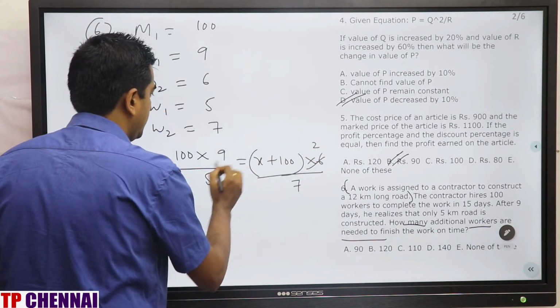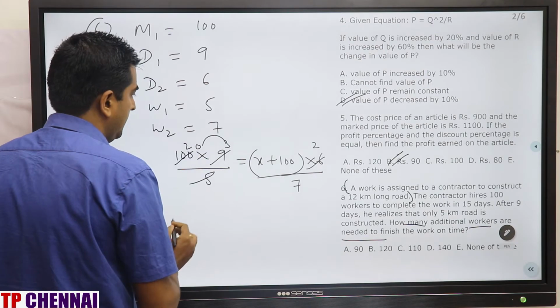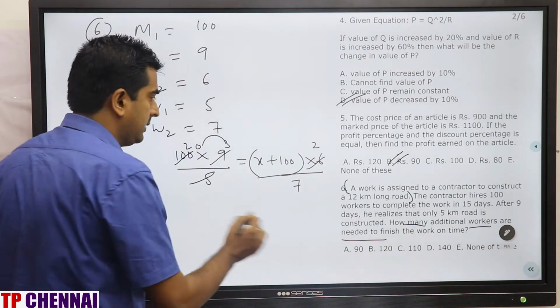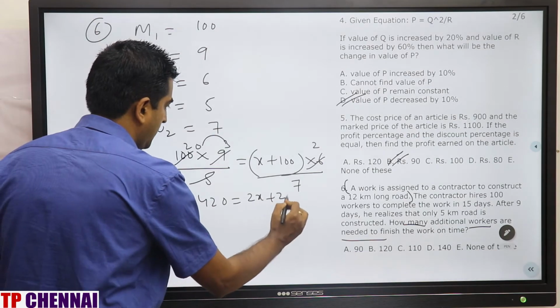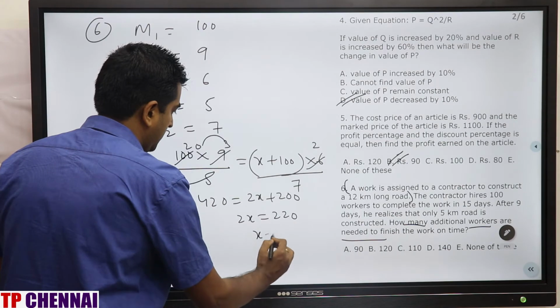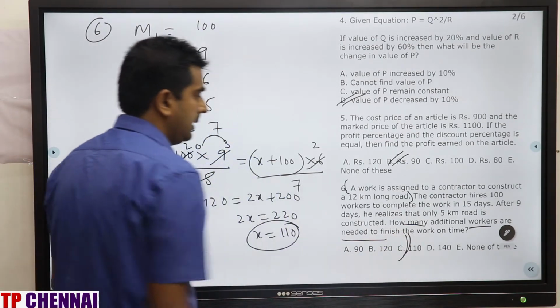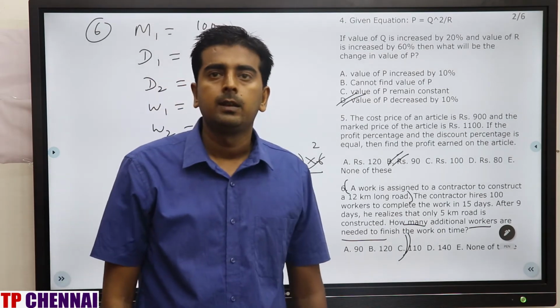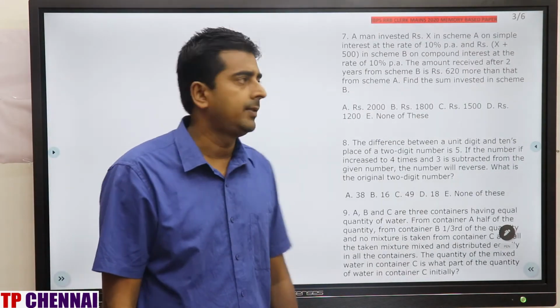3 2s are 6, 3 3s are 9... 20 into 6, 20 into 3, 60 into 7, 420 is equal to 2x plus 200. So 2x is equal to 220. X is equal to 110. 110 is the answer, which is nothing but the third option. Clear? Now we'll see question number 7.